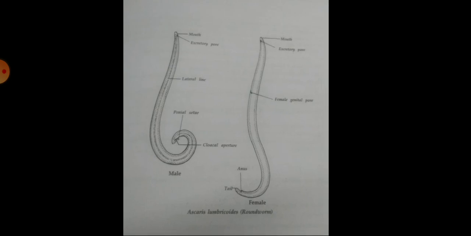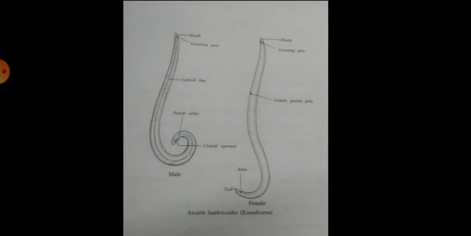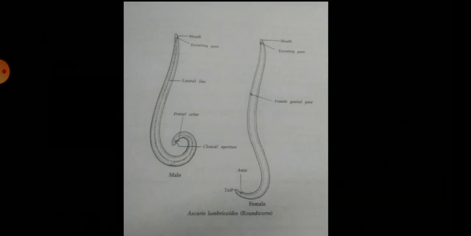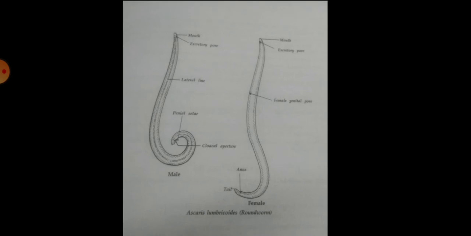Children, the excretory pore is present a little behind the mouth, mid-ventral in position. It causes a disease known as ascariasis, and the life history is simple. Without any intermediate host, the infection occurs through contaminated food and water.